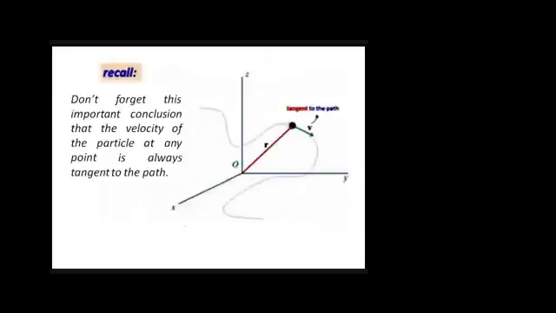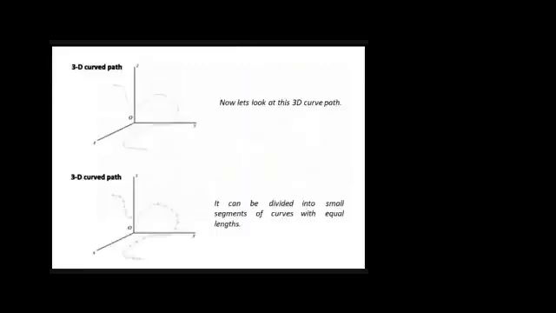Okay, here we need to recall, and we don't need to forget that. Remember, the velocity of particle at any instant, if you are having a curvilinear motion, for example, if the particle is here or here or here, at any instant the velocity of particle can be given by tangent to the path, right? So in case of curvilinear motion, the velocity of particle will always be tangent to the path. So we need to remember this thing. This will help us in our further discussion.